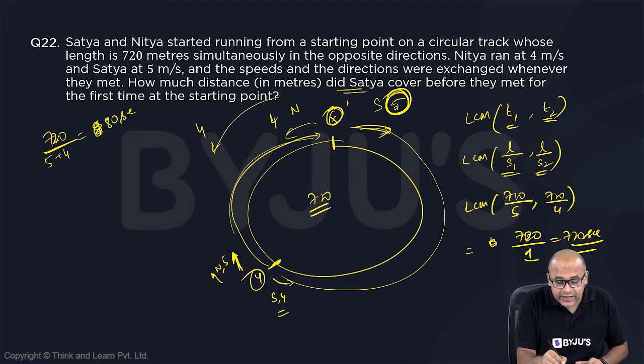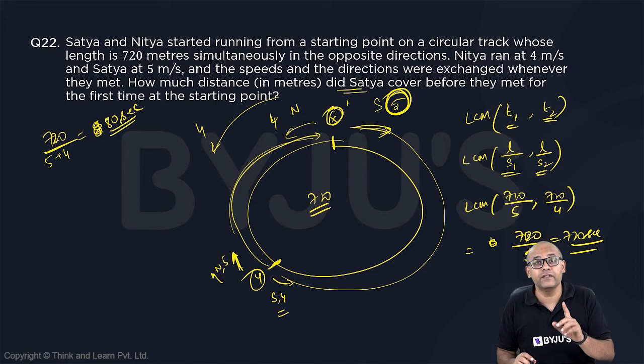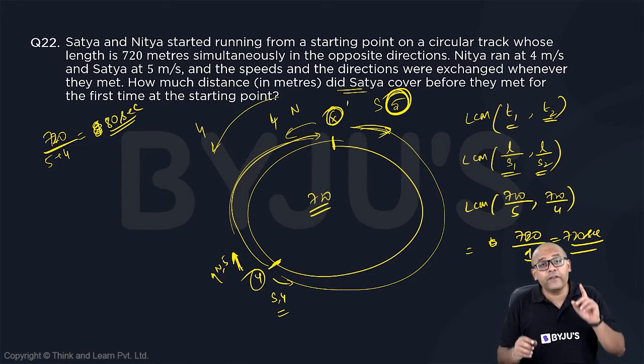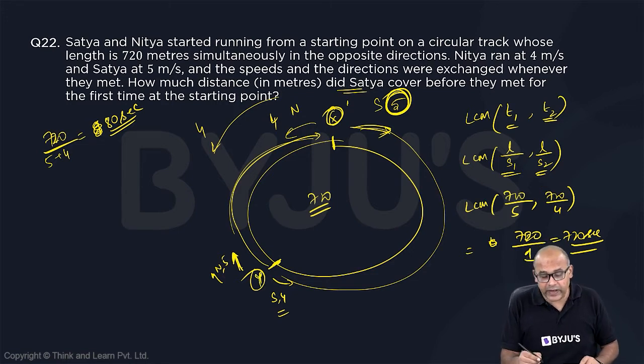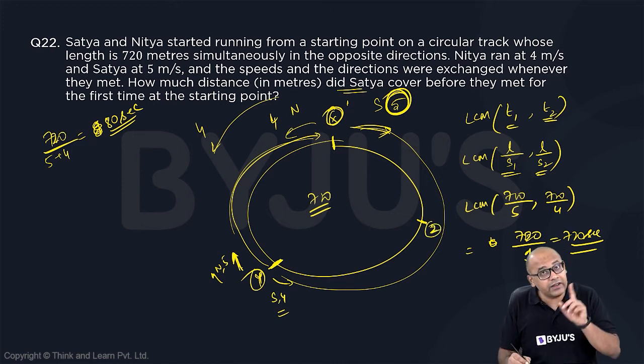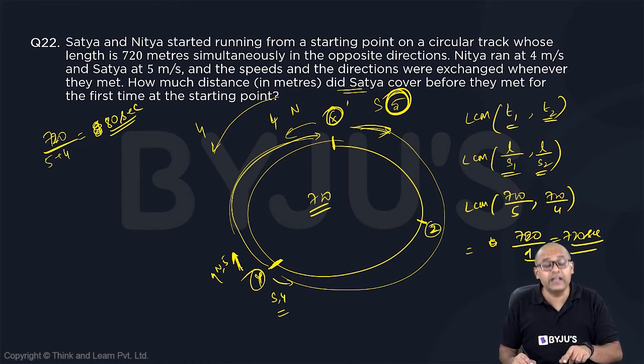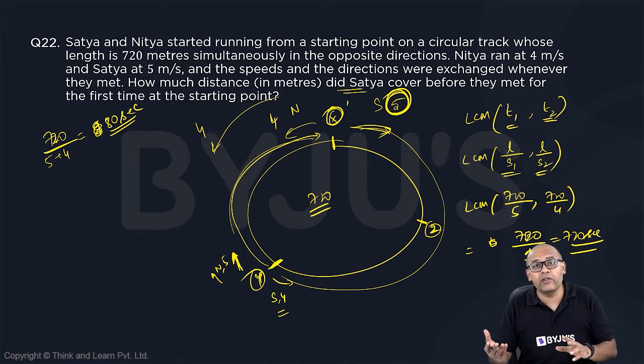So 80 seconds is what they will take for the first meeting. If one meeting point they will take, so Y they will meet in 80 seconds. The next time they will meet, so starting from here, they will meet somewhere over here. Let's call it Z. Again, they will take the same 80 seconds. Third time they will meet, again they'll take 80 seconds. So like that, they'll keep meeting.